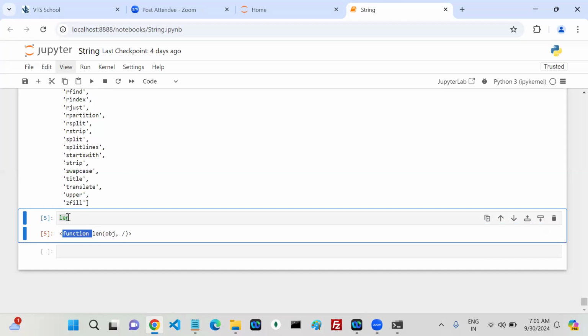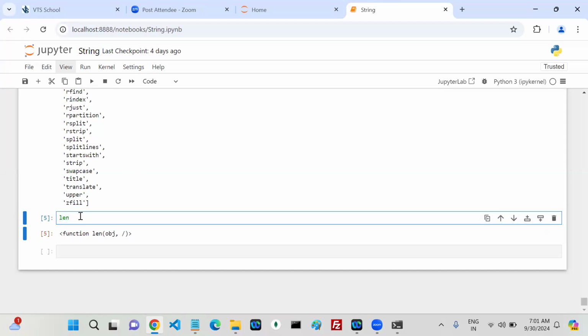Is it defined by you or by some other person? Who defined this len? Python people, right? You did not define it, and at the same time you didn't get any error, because Python defined it.